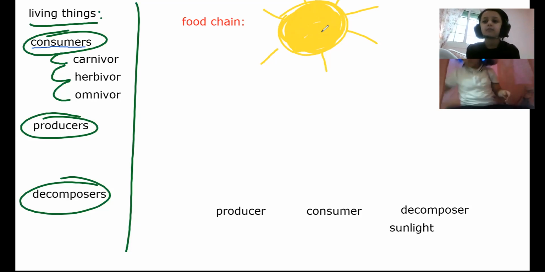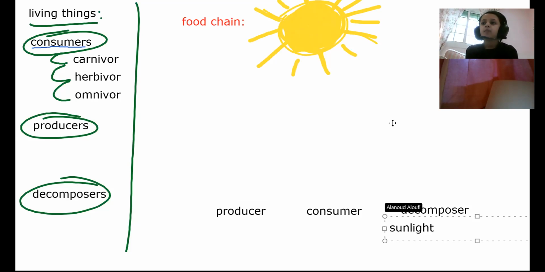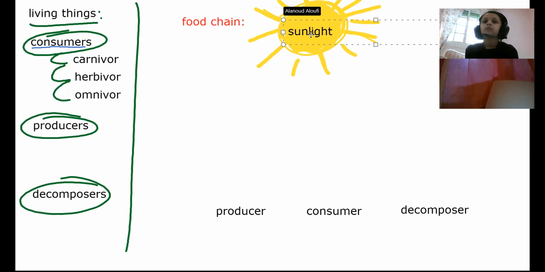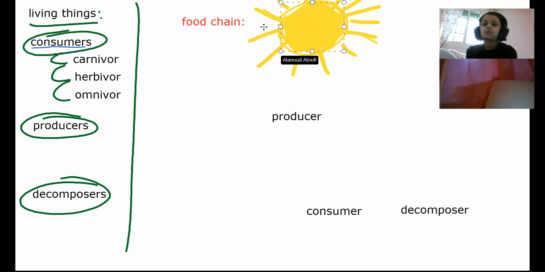So who will take it immediately from the sun? Sunlight will go to who immediately: a consumer, producer, or decomposer? Who will take it first? Producer, right? Excellent. So this is sunlight. After sunlight comes the producer.